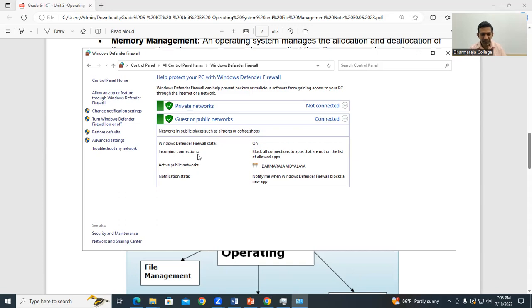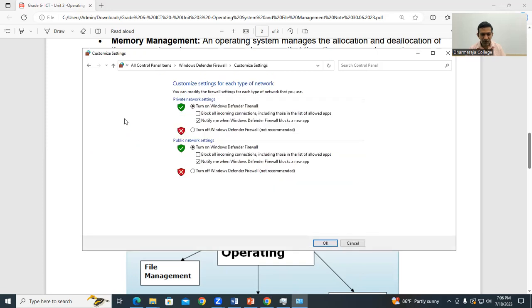Then the incoming connections block all connections to apps that are not on the list of allowed apps. Likewise, you can find what these are. Then the active public network, what is that one? And all these are protected. Here you can turn the Defender firewall on or off. You can see here, you can turn it on. At the moment I have turned on the Defender firewall. I turned on the Windows Defender firewall here for the public as well as for my private network.